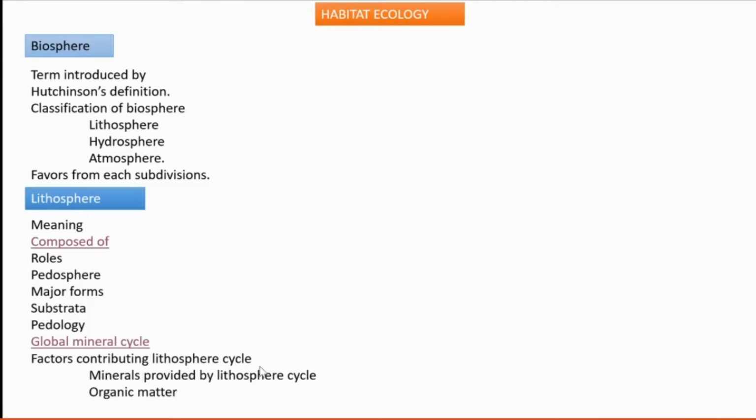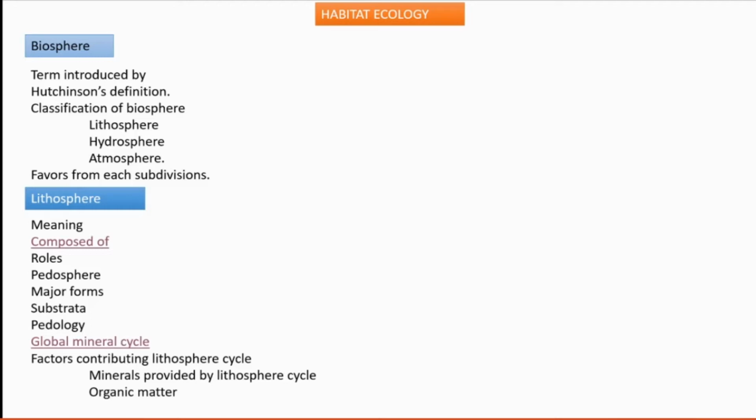Next, what are the factors contributing to the lithosphere cycle? Which factors are helping the lithosphere cycle? They are the chemical action of water. Chemical action of water means huge rocks will be there, and the gradual prolonged action of water on these rocks converts them to large stones. Later they become small pebbles, and even later they become powdered to form small sand grains and minerals.